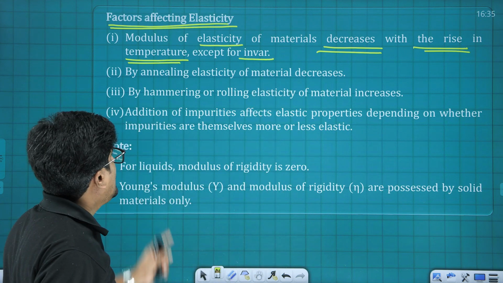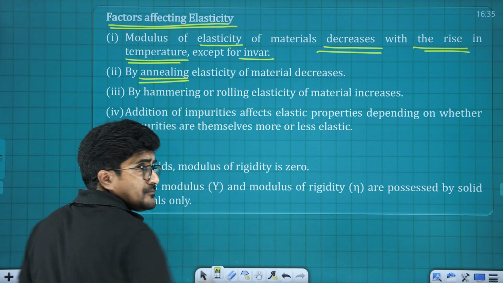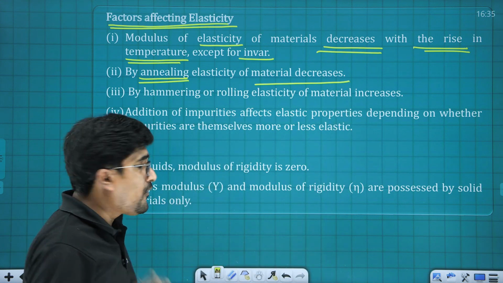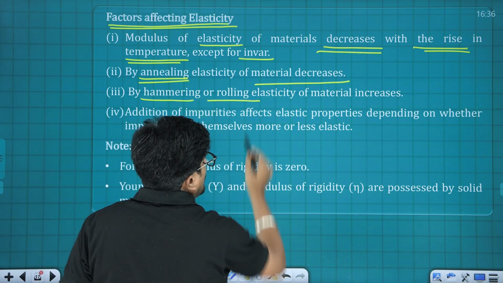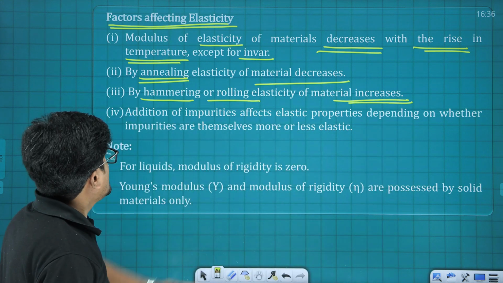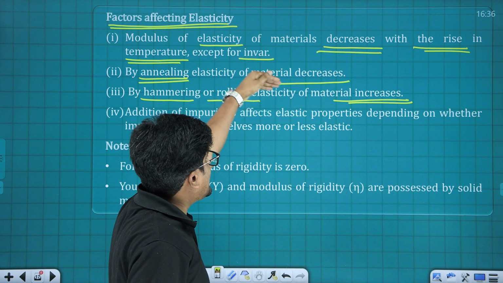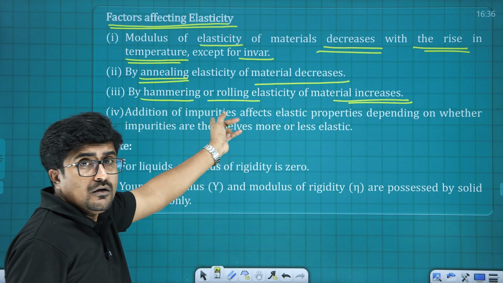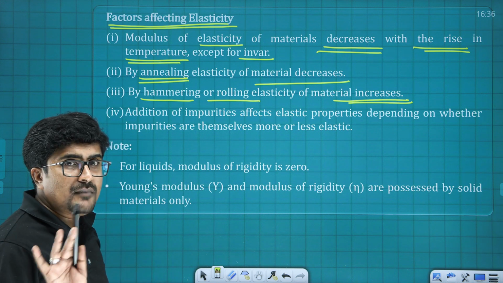Another one, annealing. Due to annealing, what will happen? Elasticity of the material decreases. Next one is hammering or rolling. By hammering or rolling, what will happen? Elasticity will increase. So in the first case it was decreasing, in the second case it was decreasing, and to increase the elasticity, the possibility was hammering or rolling.